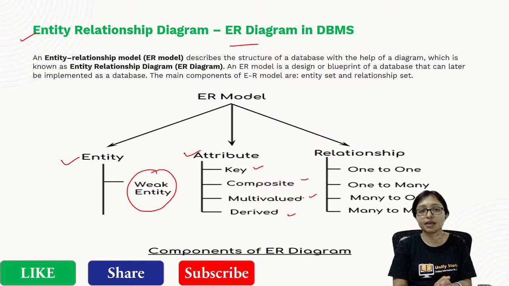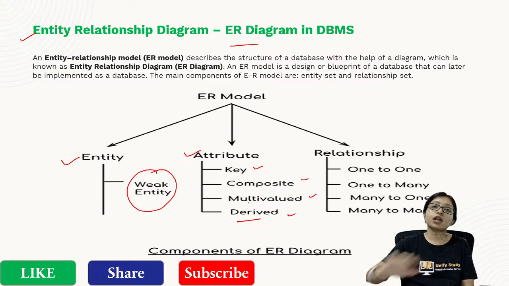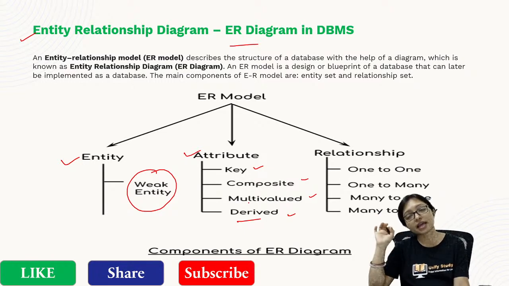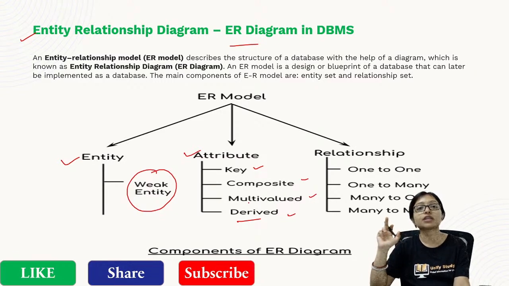Phone number can be a multi-valued attribute, because nowadays every person has more than one phone number. Age is a derived attribute, because we do not store age, we store the date of birth, and from it we can calculate the age according to today's date. That is called a derived attribute.